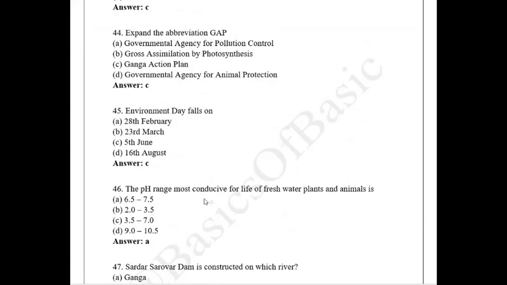The pH range most conducive for life of freshwater plants and animals is? It should be neutral in nature. The pH scale starts from 0 to 14. Below 7, that is up to 6.9, is acidic in nature, and 7.1 to 14 is basic in nature. So the neutral level is 7. The freshwater for plants and animals should be 6.5 to 7.5.